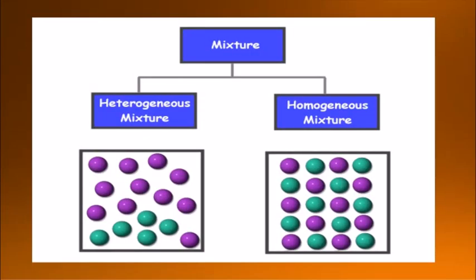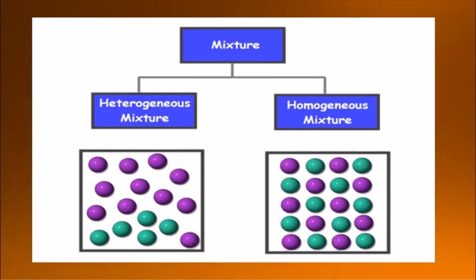Next is mixture. When two or more elements or compounds which do not react chemically with each other are mixed in a proper proportion, a mixture is formed. If you look at air, you have so many gases combined in air. So air is a mixture, steel is a mixture, milk is a mixture. These are a few examples of mixture.